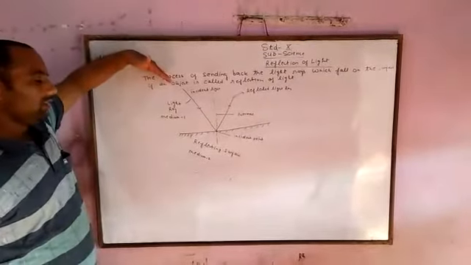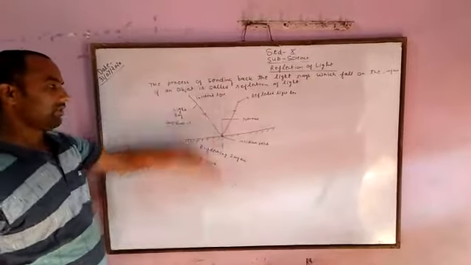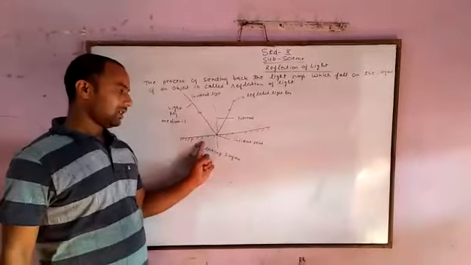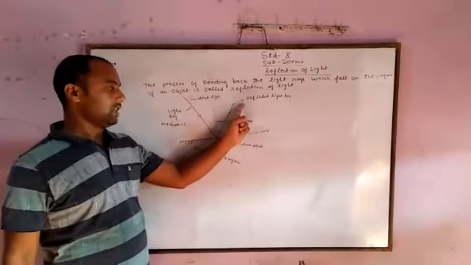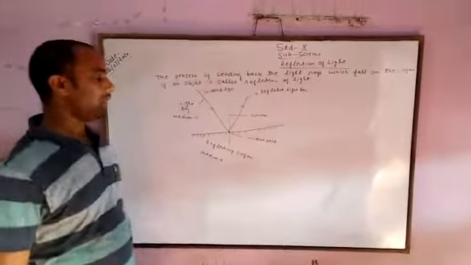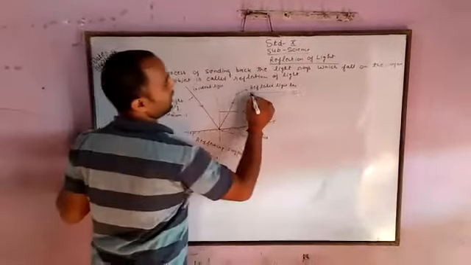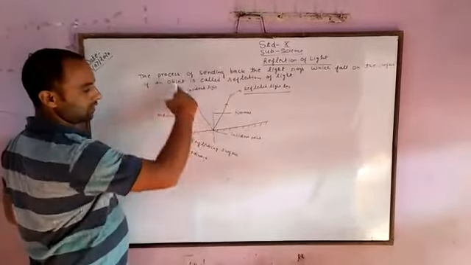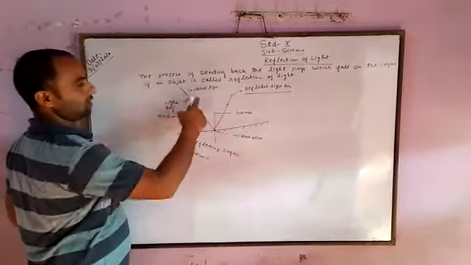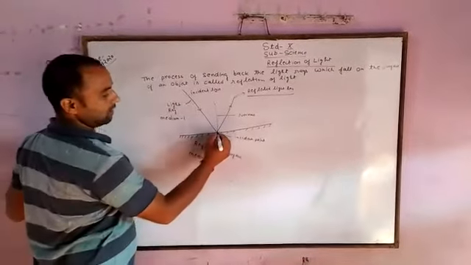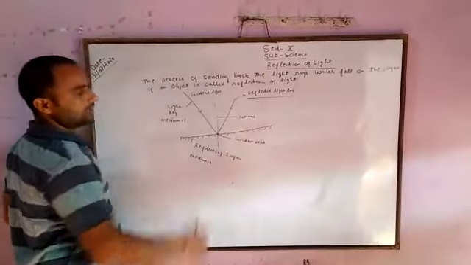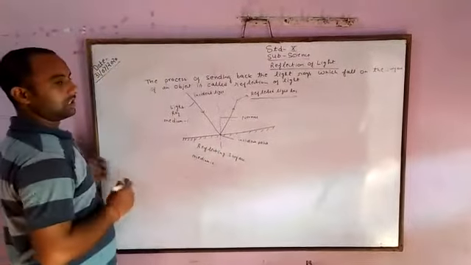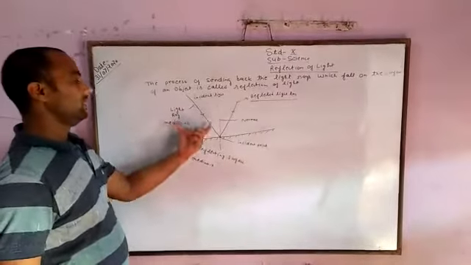This is the basic theory. If any light ray which is coming on the reflecting surface, after striking the reflecting surface, goes to the same medium and is reflected through an angle, then this reflected light is called the reflected light ray. The light ray which is coming towards the reflecting surface is called the incident light ray, and the point where the incident light ray strikes is called the incidence point. These are the basic terminology which we are using in light.